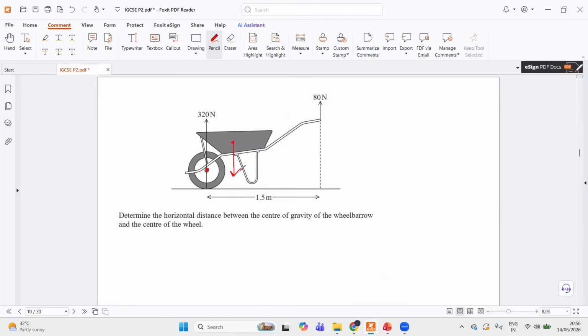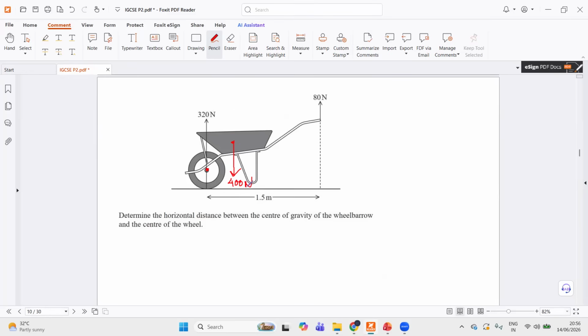Now, since the wheelbarrow is at rest, right? When something is at rest, all the forces are also balanced. So these two are upward forces, and this must be the downward force, which is basically the weight. And these two forces balance this weight. So 320 plus 80 gives you 400. Since it is at rest, as in equilibrium, all the upward forces must be equal to all the downward forces. And there is only one downward force, that is the weight, 400 Newton, right?